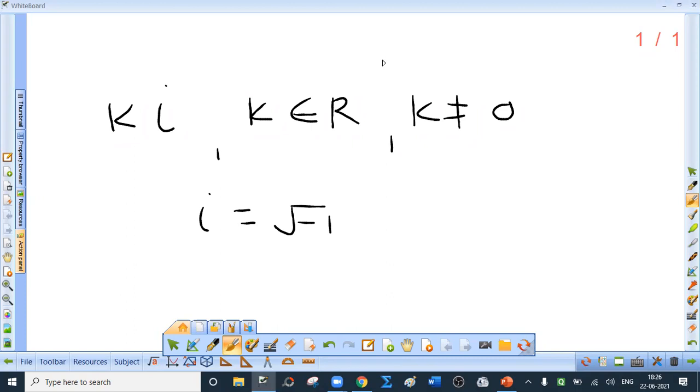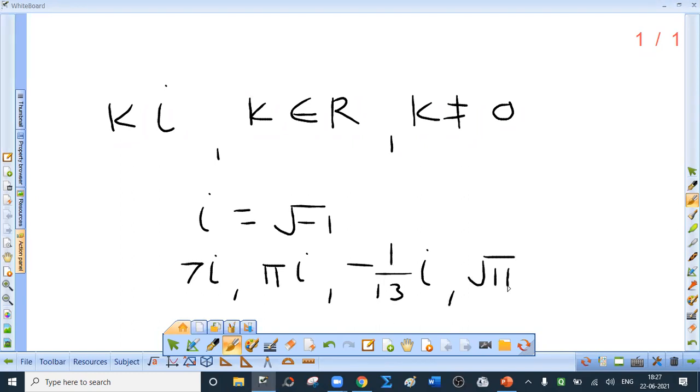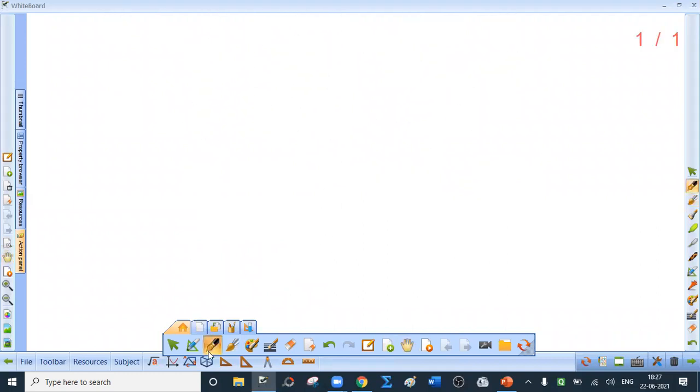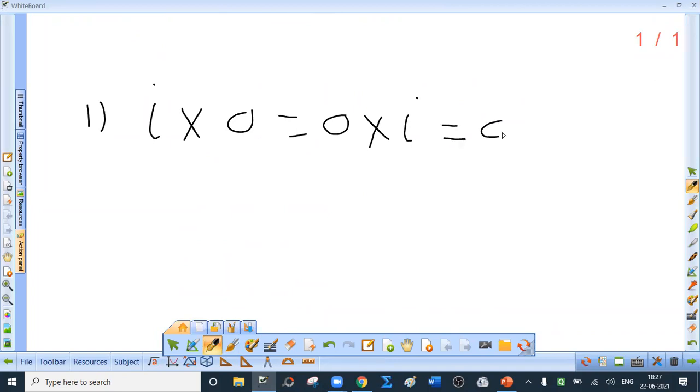For example, 7i, pi i, minus 1 upon 13i, root 11i, all these are imaginary numbers. Now, what are the properties regarding this imaginary number? You should know that i into 0 equal to 0 into i, which is nothing but 0.